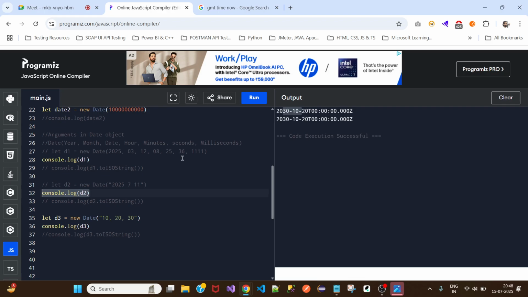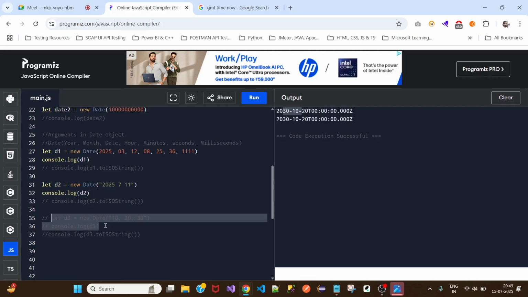Uncomment this, and uncomment this. Now let's say you want to pass in year, month, and date. This is how the parameter sequence is: first comes year, then month, then date. If you want to pass only the year, month, and date, this is the right format. If you want to pass all the parameters, this is the right format. This one I was just experimenting with, so this is not the right format.